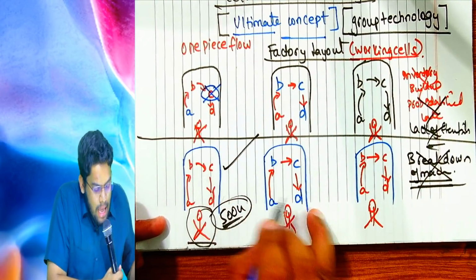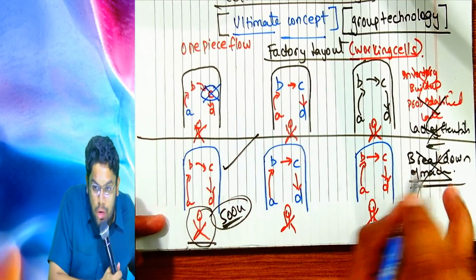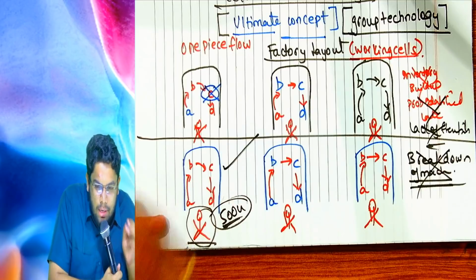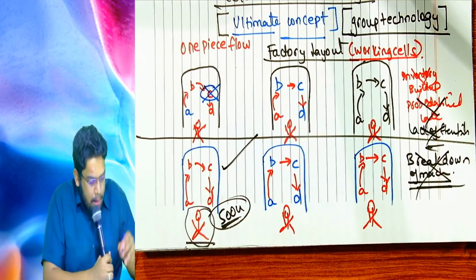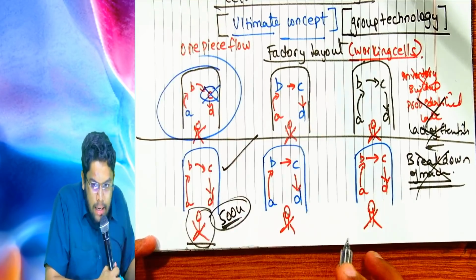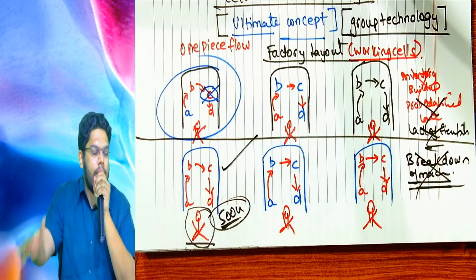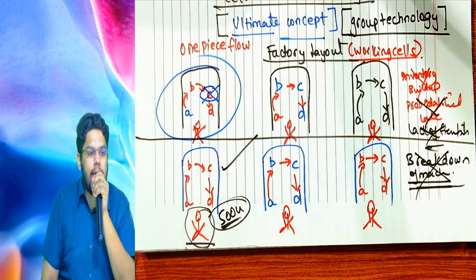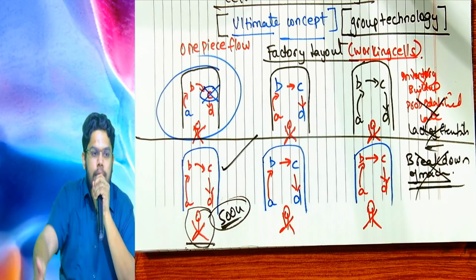Other cells will not be affected even if one cell has a breakdown. That is the best part about working in a cellular manufacturing methodology. One machine fails, only this cell will be affected, other cells will not be affected, and therefore breakdown in one machine affecting all the other departments, that problem also will not arise when you go for cellular manufacturing.